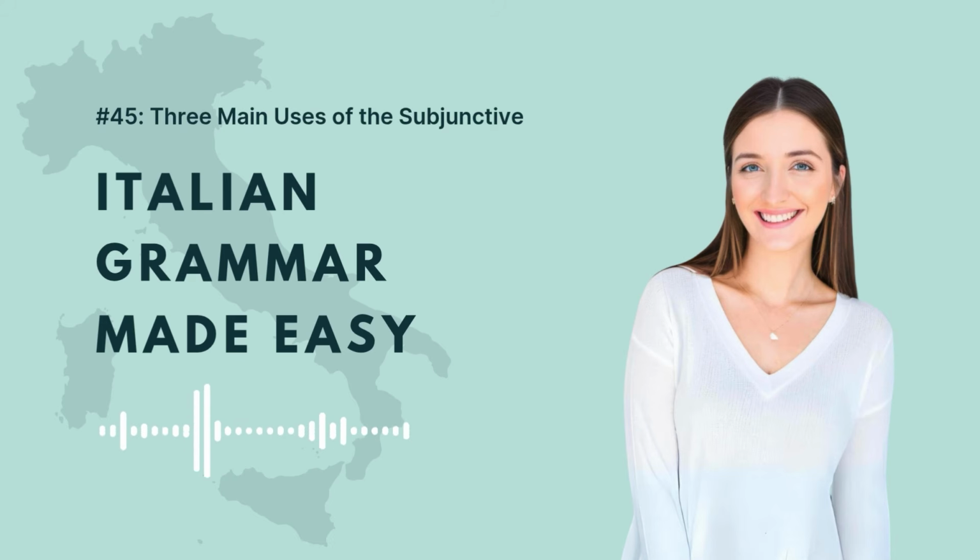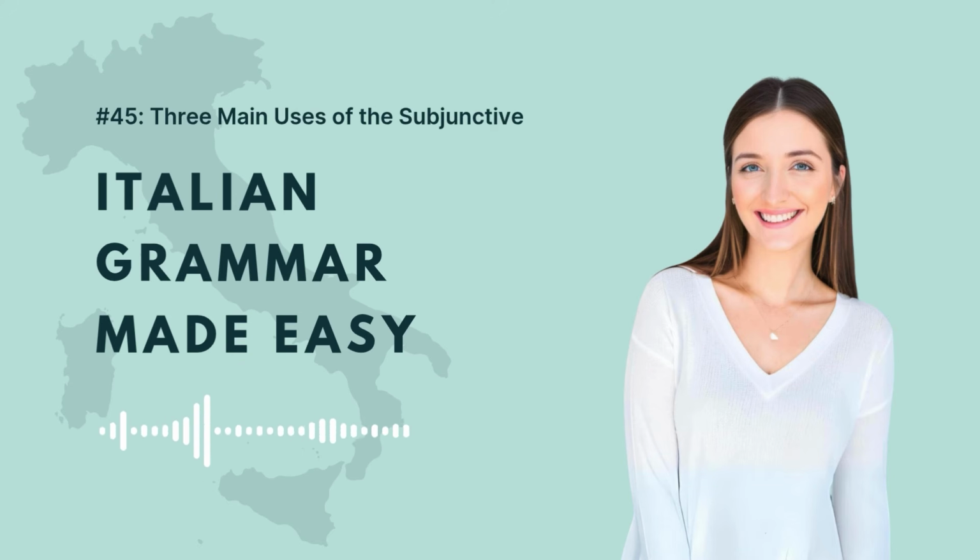The third main case when we are going to use the subjunctive in Italian is when the verb of the main clause indicates something probable or impossible. For example, è probabile che lui sia arrivato. It is likely that he arrived. È probabile, main clause indicating that something is probable. And then, che lui sia arrivato is the dependent clause that uses the subjunctive. Sia arrivato.